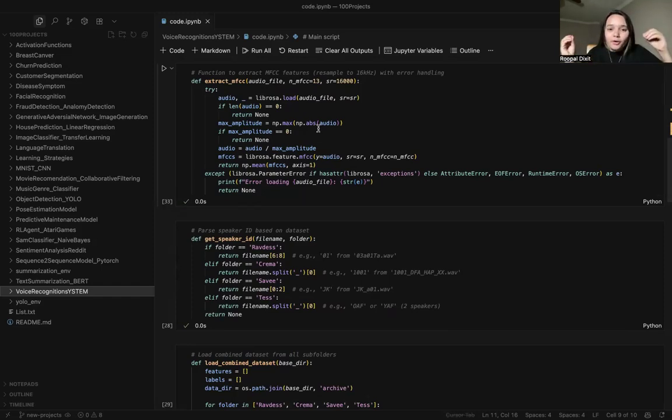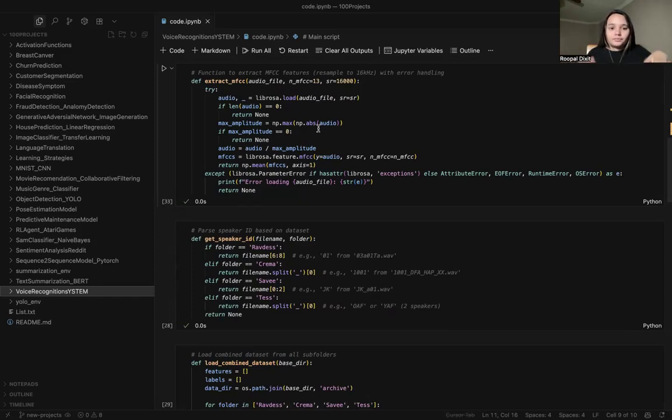And taking the mean across the time frame simplifies the data into a fixed-size vector, making it suitable for machine learning, which is very important. That's why we normalize the dataset, as we have discussed in different scenarios.